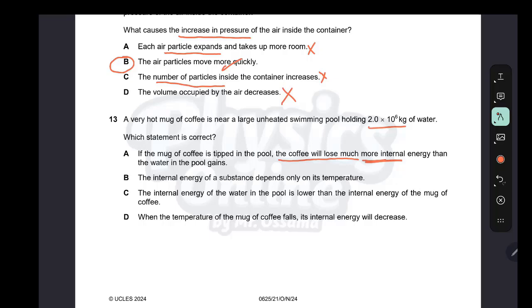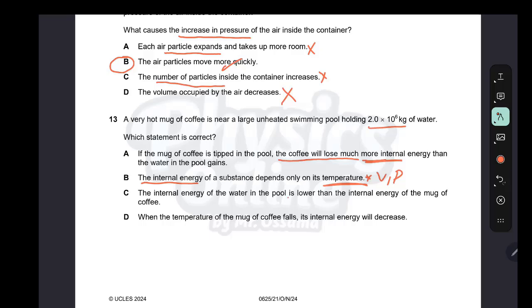The internal energy of a substance depends on only temperature. Internal energy is the sum of kinetic and potential energy of the substance. It depends on temperature and the volume and the pressure, not just temperature. The internal energy of water in the pool is lower than the internal energy of the mug. Actually, no. Although the mug of coffee is hotter than the water, the molecules of water are much more numerous.